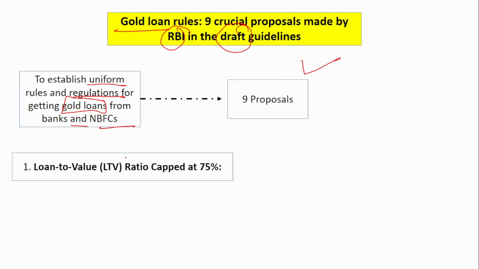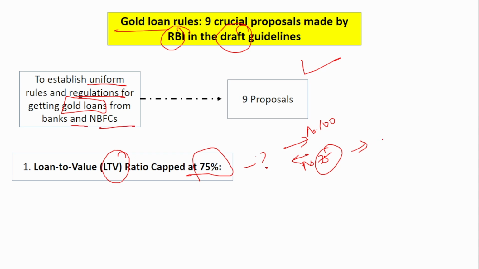The first one is that loan to value ratio capped at 75%. What does this mean? Suppose there is a customer, and just for an example, he goes to a bank and gives gold that is worth 100 rupees. Then the maximum loan that the bank can provide to the customer is 75 rupees.